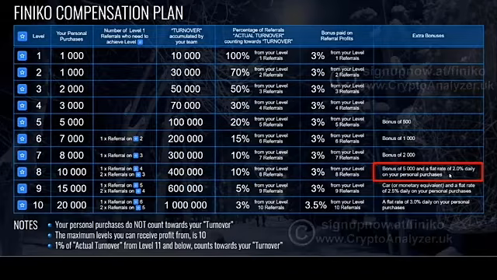So we know that on a daily basis, we're getting 1%, 1.1, 1.2%, a variable rate. But at level 8, you will receive a 2% flat rate on all of your personal purchases each trading day. So it doesn't matter if the rate is 0.5%, 1%, 1.2%, whatever that is, that's irrelevant to you because you now get a 2% flat rate every trading day.